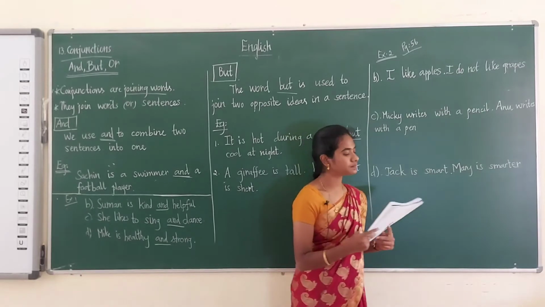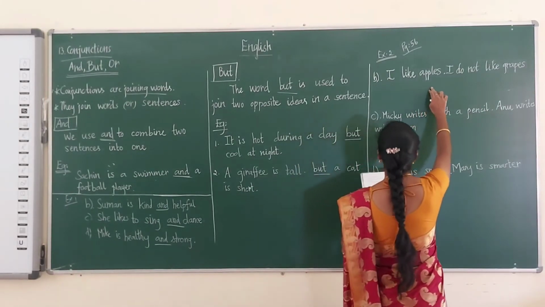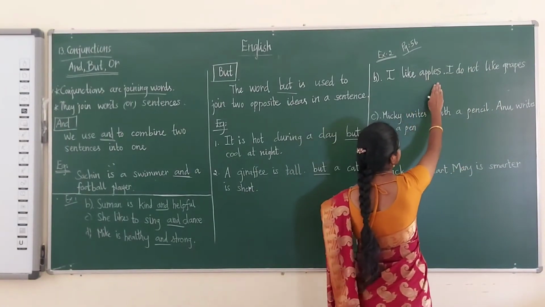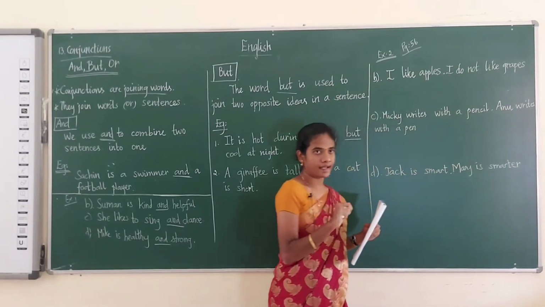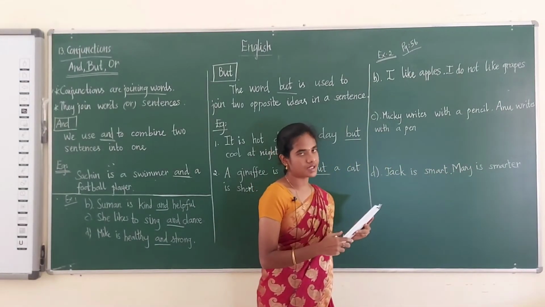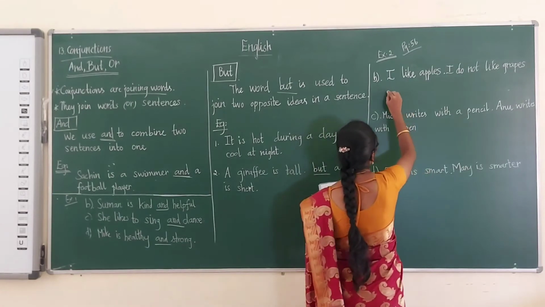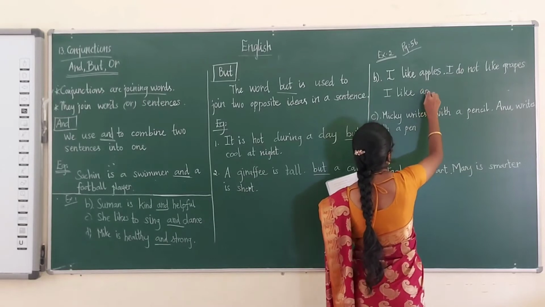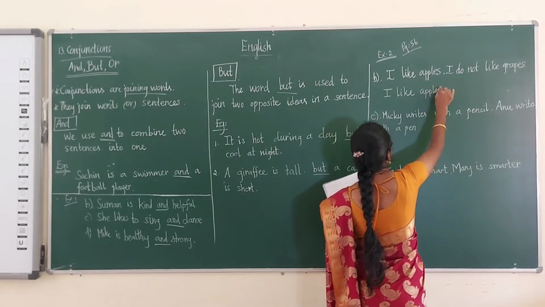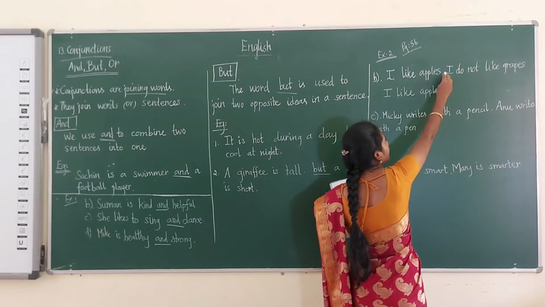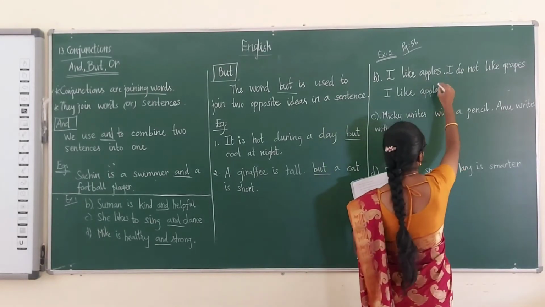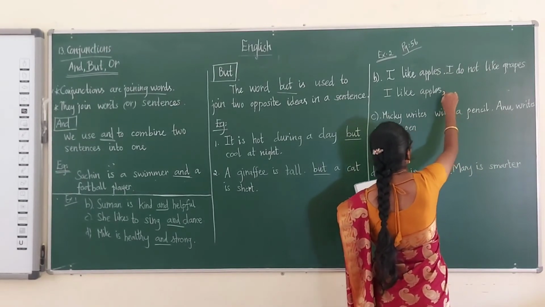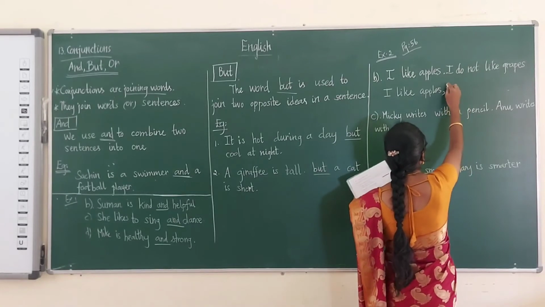See the next one: I like apples, I don't like grapes. Here they are telling two opposite ideas in a sentence, so we can use the conjunction but. So we can write I like apples. You have to write as it is. Here the dot is there, so we are just continuing the sentence, so we have to put a comma. After the comma you have to write but.